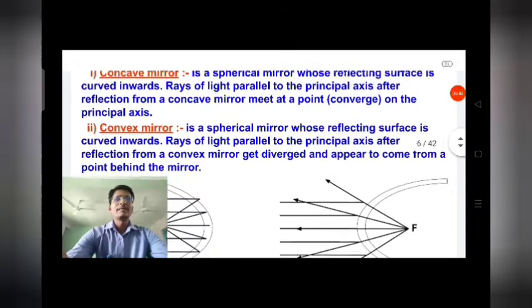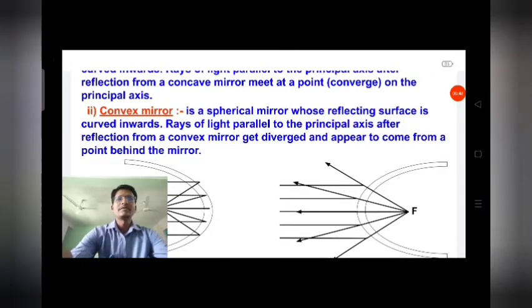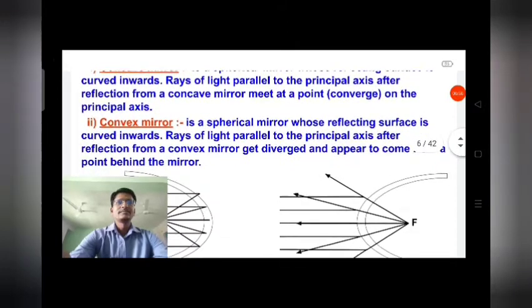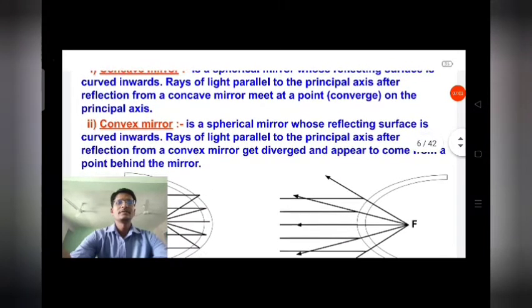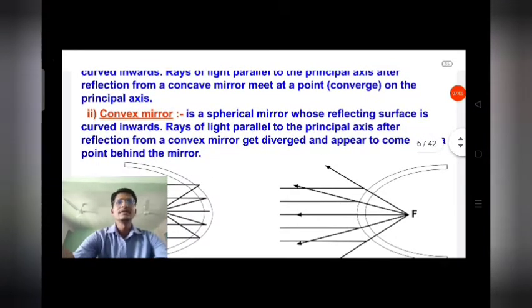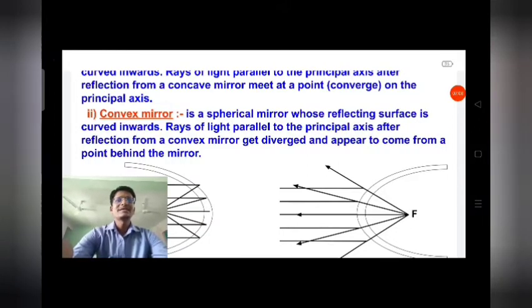Now, the concave mirror and the convex mirror. A convex mirror is a spherical mirror whose reflecting surface is curved outward. Please try to correct it: for a convex mirror, the curve is outside. So in place of inward, you can mention outside.